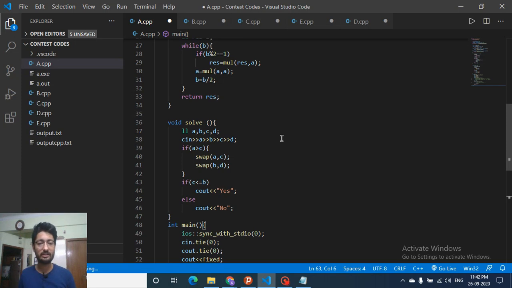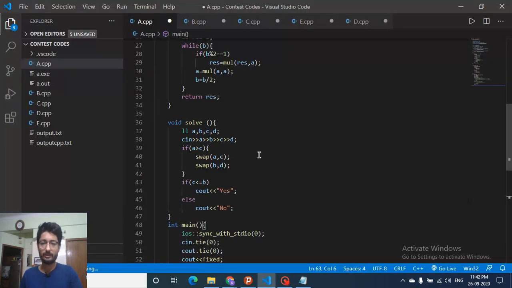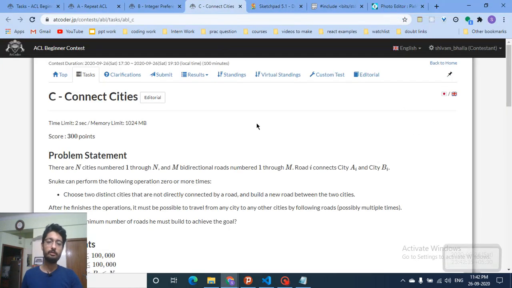Now the simplest condition to check whether there's some intersection is, as I have told you, C should be less than or equal to B. If this condition holds true, the answer is yes, else the answer is no. So that's the simplest explanation for the second problem. Let's move on to the third problem now.